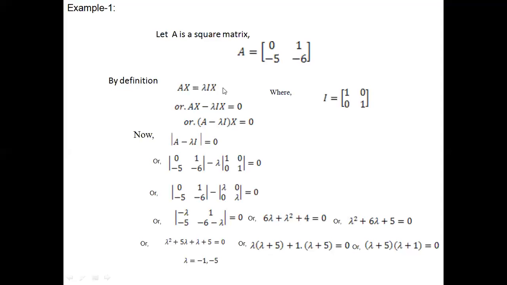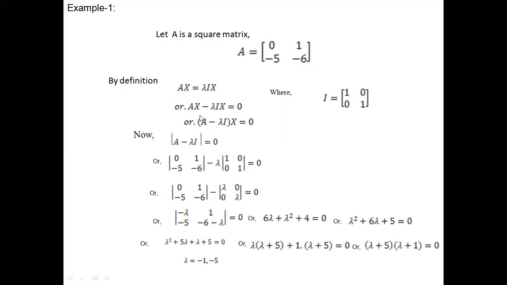After a simple step, we get (A - λI)x, where x is taken as a common factor, equal to 0. So, the determinant of this part.